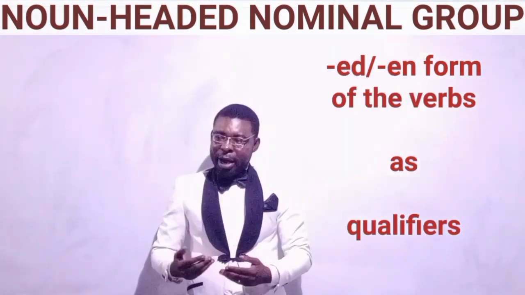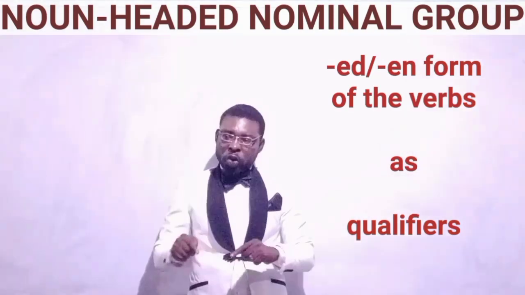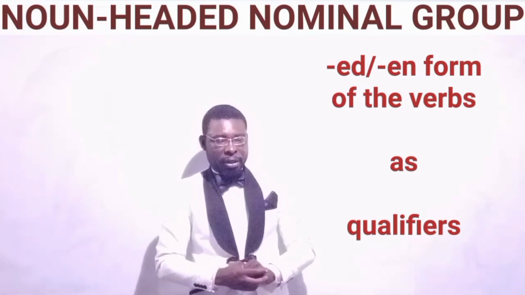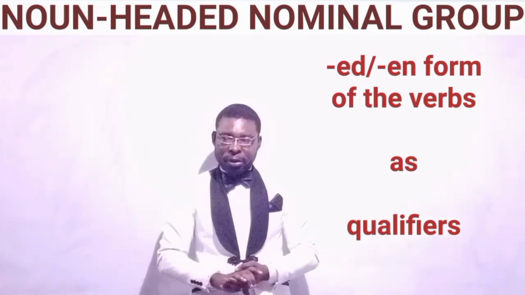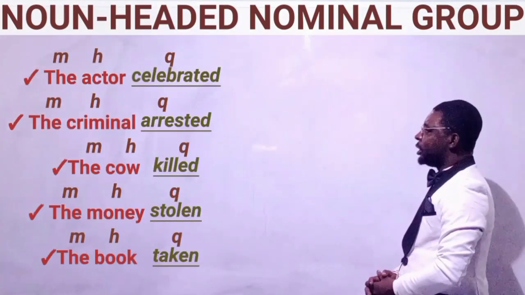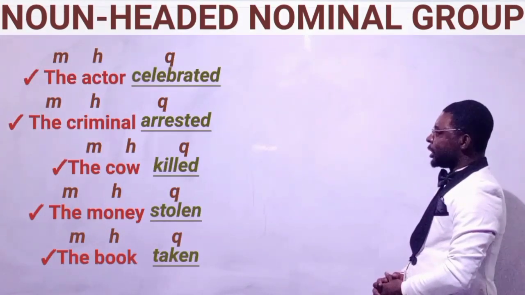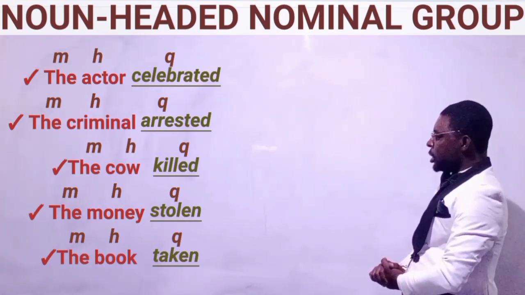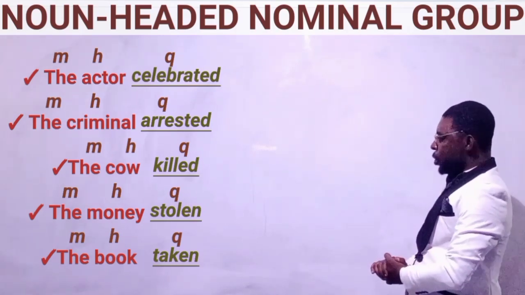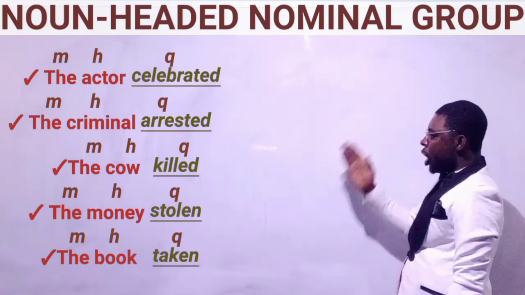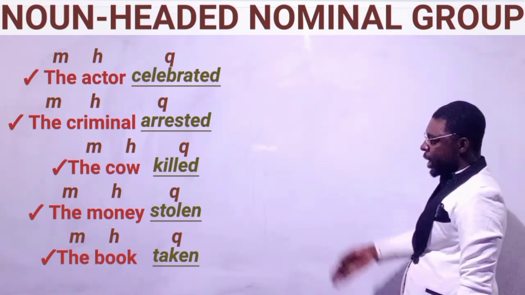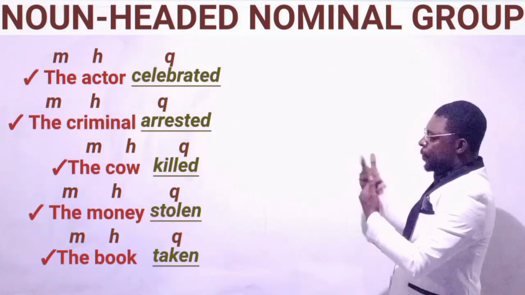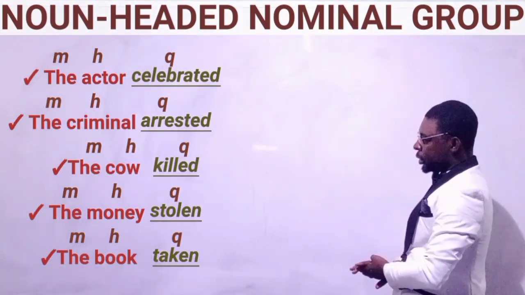-ed or -en forms of the verbs can also occupy the position of the qualifier. Take for instance, in these expressions: the actor celebrated, the criminal arrested, the cow killed, the money stolen, the book taken. All these -ed and -en forms of the verbs are serving as qualifiers to the nouns.